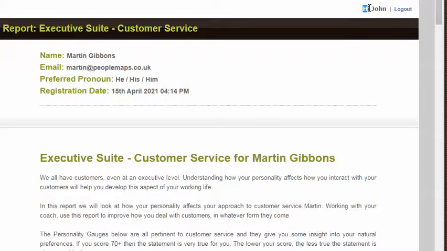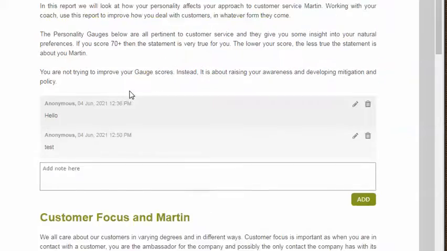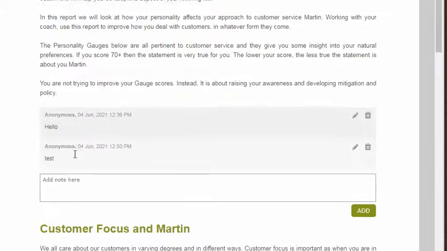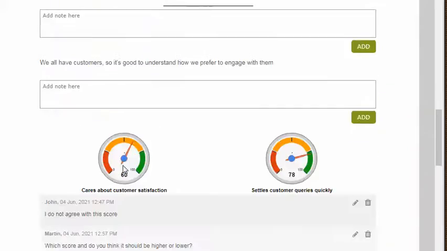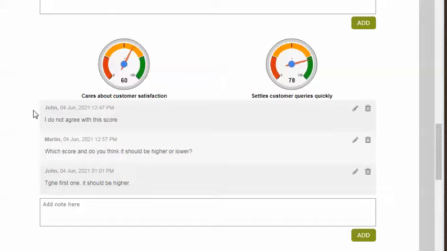And here we are. Hi John. You can see who's logged in and what they're logged in as, and they can see this. And then you'll see these boxes appearing, and every time there's a box, John can make a note. So I'm going to go down to an earlier example. Here John made a note: I don't agree with this score, and Martin has replied. In this case, Martin being me, the coach.